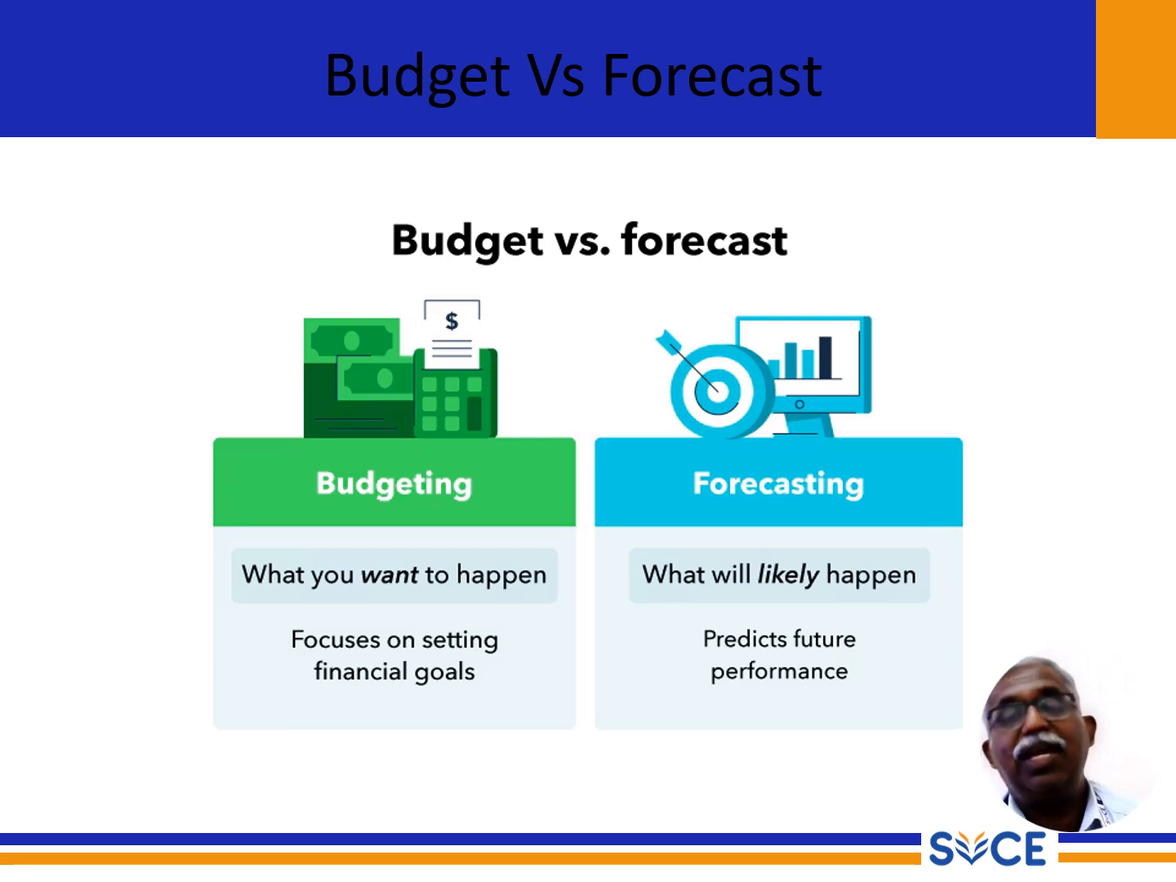Here in budgeting, we have total expenditure and total income. What are the income sources? Based on the income source, what is the expenditure? So for the budget, based on the expense and the income, we have three major types. Budgeting focuses on setting a financial goal. In forecasting, we predict future performance. Based on the future performance only, we can move to the next level.